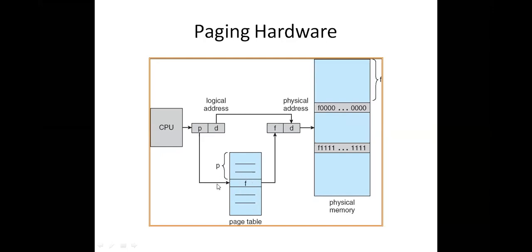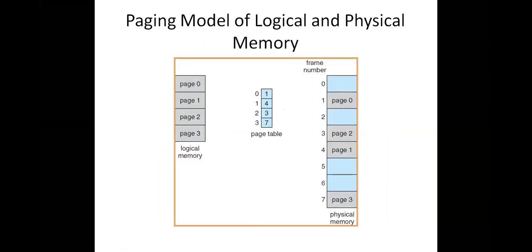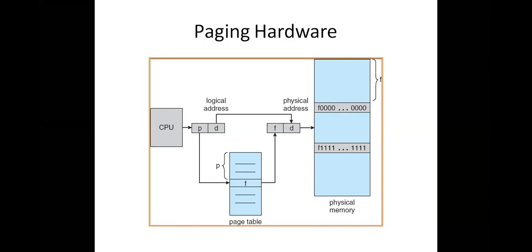That means page 0 is in frame 1. Like that, the outer part is used to know the page numbers and the inner part is indicating the frame numbers. So for example, this page number is in this frame. Whenever we move to that particular frame, in which location is the exact instruction available? For that purpose, I repeat once again, this page is available in this particular frame, for example.